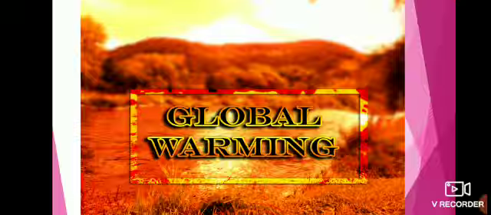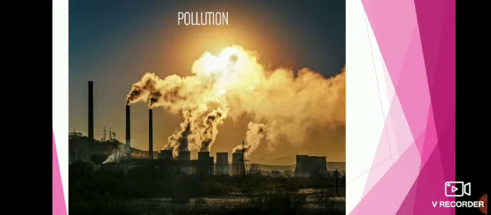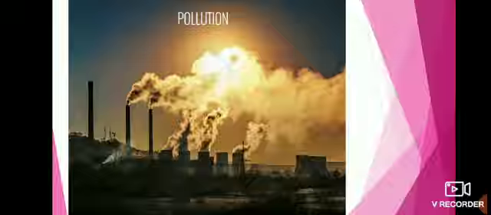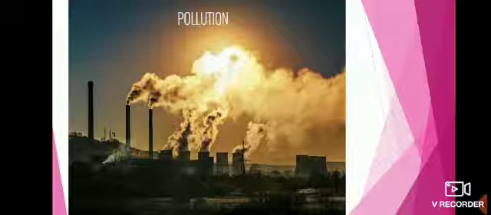Nowadays, this warming is affected by deforestation. What do you mean by deforestation? Cutting down of trees in the forest is nothing but called as deforestation, and pollution from the factories. Because of these two factors, deforestation and pollution, we are now having enhanced global warming.